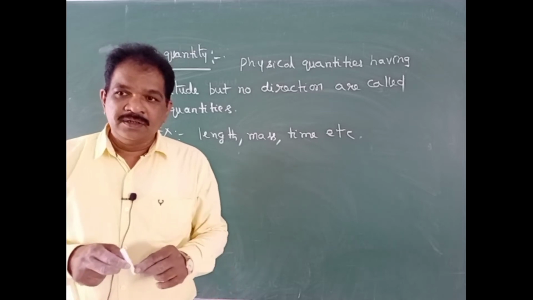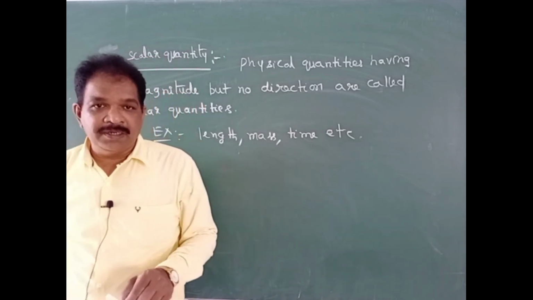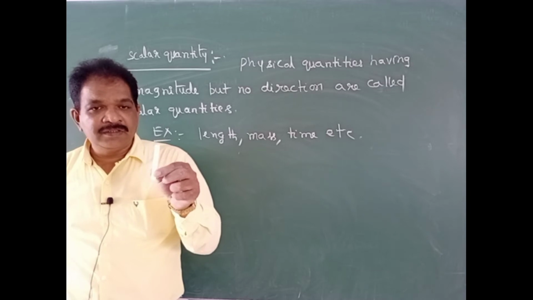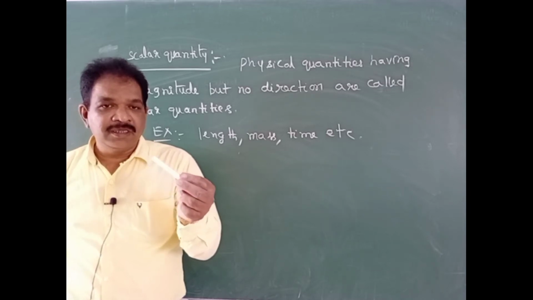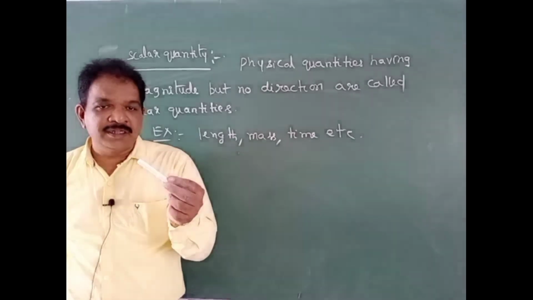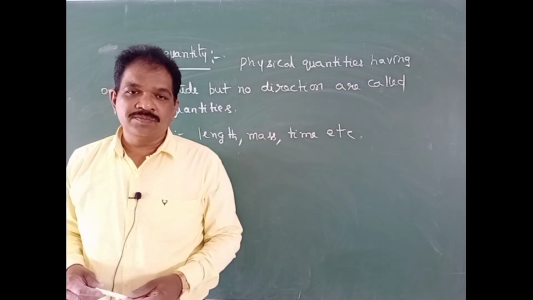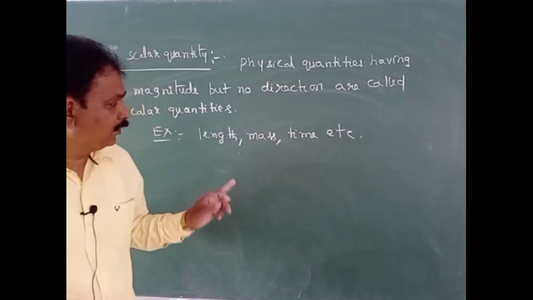So the mass value is independent of the direction of this chalk piece, whether it is vertical, horizontal, or making some angle with horizontal. We will get the same value.